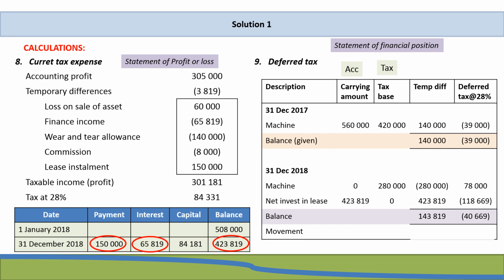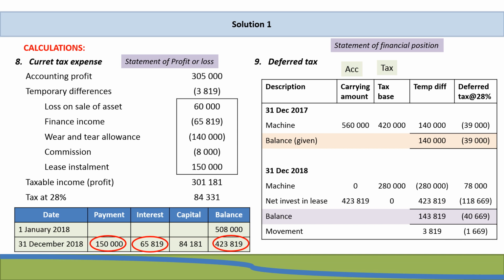So as our liability has increased, we were sitting with a liability, we still have a liability, and our liability has increased, which means that we're going to have a movement in our deferred tax be negative, which means we're going to have a minus 1,669 Rand movement because we've had an increase in our liability.